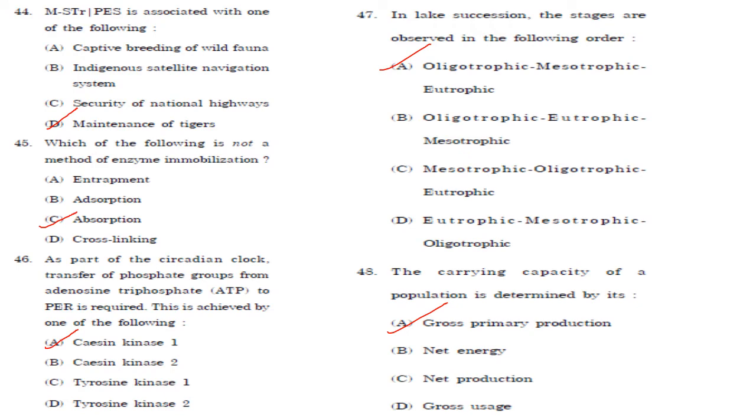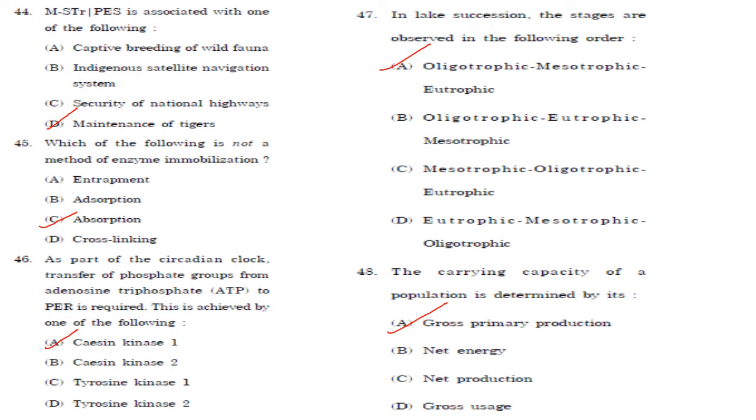Then in lake succession, the stages are observed in the following order. So the lower productivity is in oligotrophic state, then comes moderately productive mesotrophic state and highly productive eutrophic state. So these are the stages in lake succession. So answer is option A, oligotrophic, mesotrophic and eutrophic.